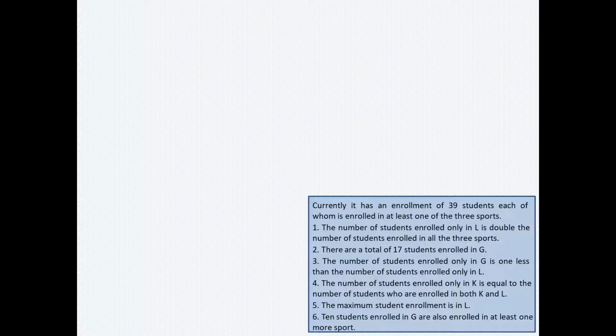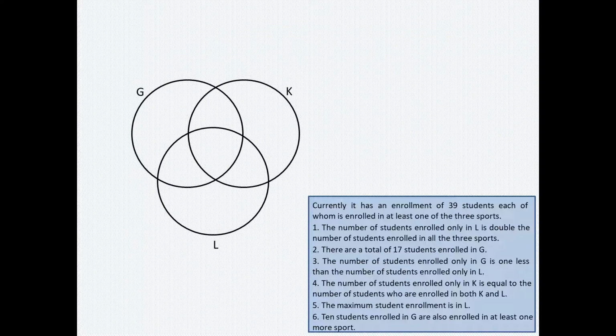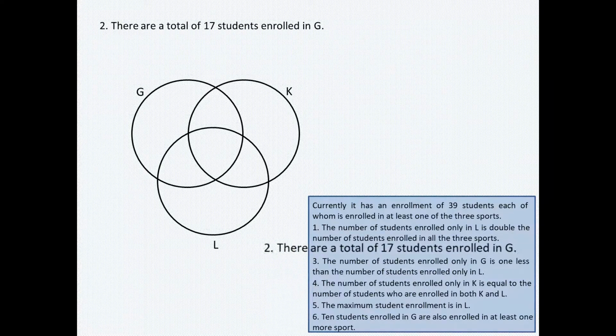Let's start making the Venn diagram. So it's a Venn diagram of 3 sets. G stands for Gilli Danda, K is for Kho-Kho and L is for Ludo. So let us start with the second statement, which says there are a total of 17 students enrolled in G. So this can straight away be put here such that the first circle represents 17.